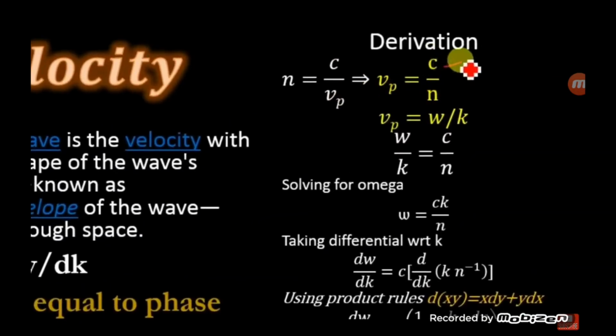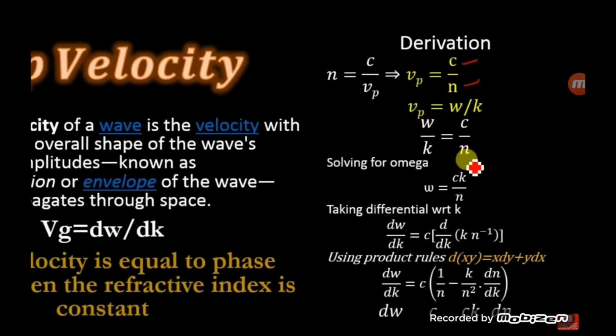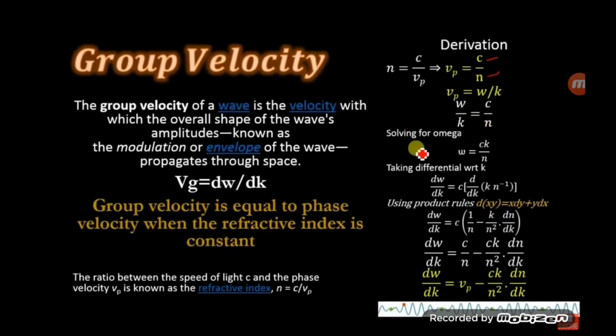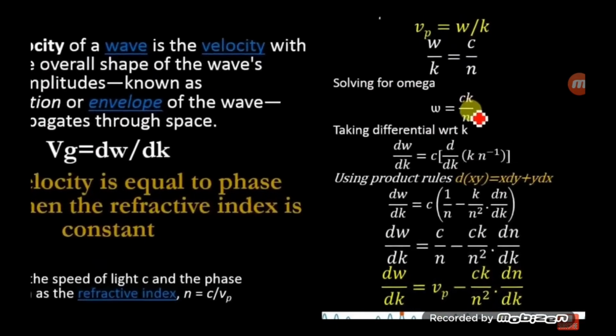C is the speed of light and n is the refractive index. And according to the definition of phase velocity, the phase velocity is equal to omega by k. Comparing these two equations, we will get omega by k is equal to c by n.